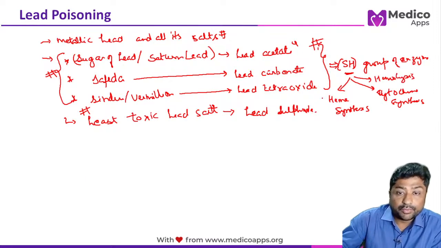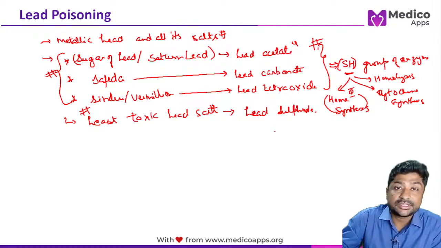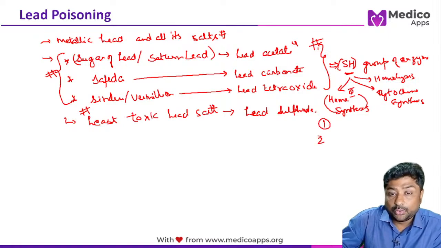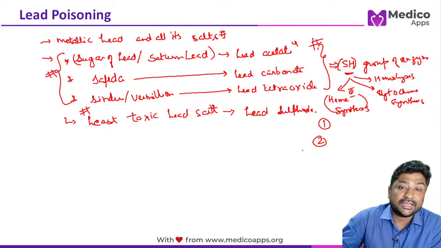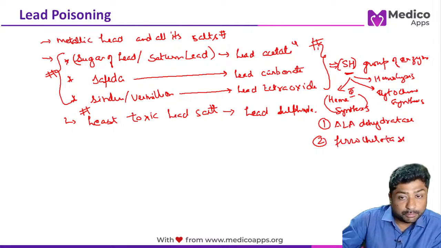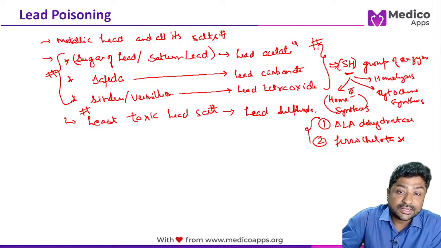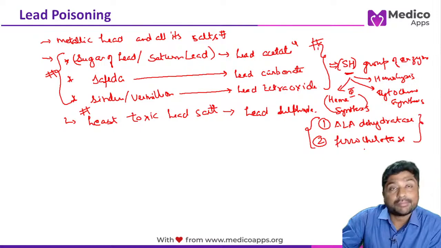Now when we talk about heme synthesis, there is another question. Heme synthesis itself is a very high topic. I'll take a question on heme synthesis in one of the questions. But remember, in heme synthesis there are two enzymes which are specifically inhibited, very important. One is ALA dehydratase and second is ferrochelatase. Both these enzymes are inhibited. There are some very important points about this I'm going to tell you, and you have to remember from exam point of view.